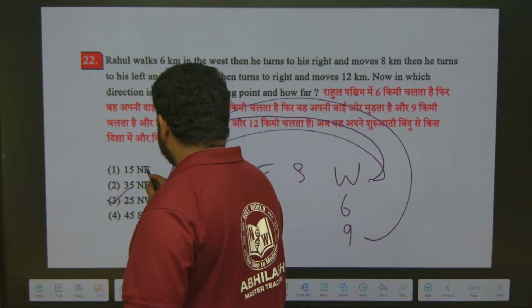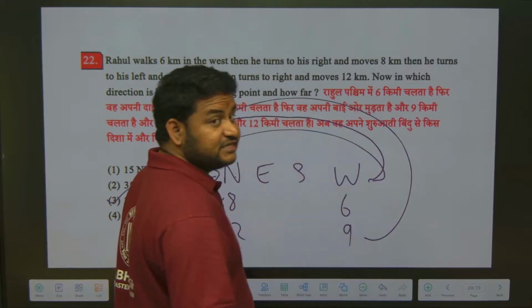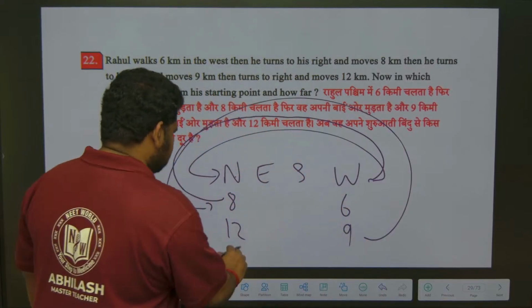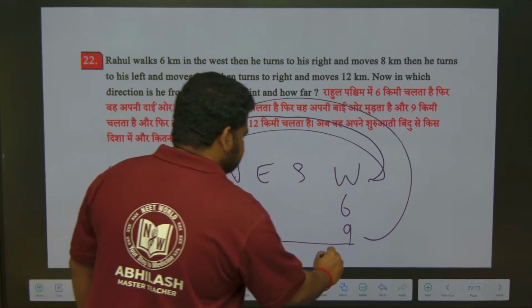In case instead of giving only the direction, if they had also asked for the distance, we have to find the distance also. How to find the distance? So this is 12 plus 8 is 20, 9 plus 6 is 15.